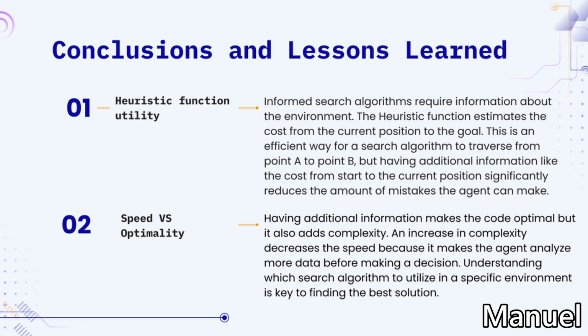Number 2. Speed versus optimality. Having additional information makes the solution optimal, but also adds complexity. An increase in complexity decreases the speed because it makes the agent analyze more data before making a decision. Understanding which search algorithm to utilize in a specific environment is key to finding the best solution.